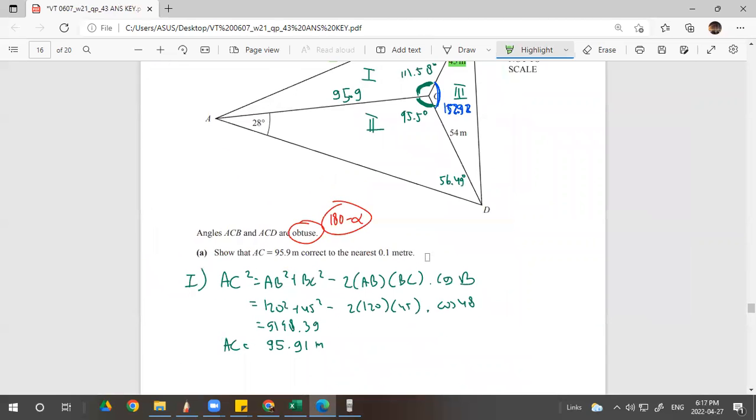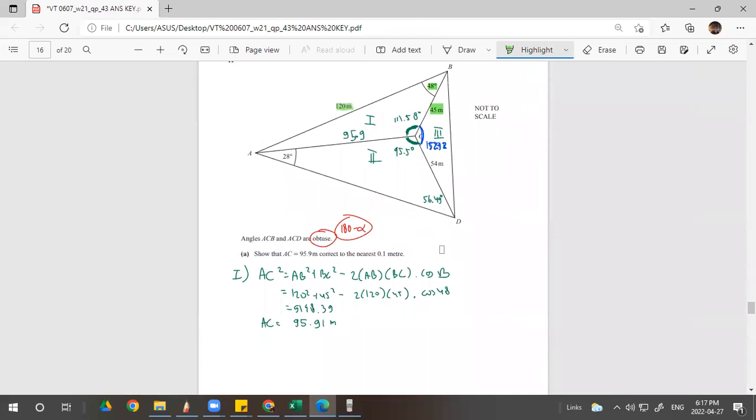You get everything here. So AB square, 120 square plus 45 square minus 2 times blah, blah, blah, done. You get this 95.91 meters. Why? Square root. Don't forget to put the square root. I write down here. I make it complete.